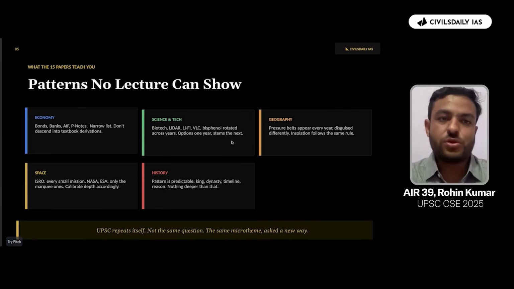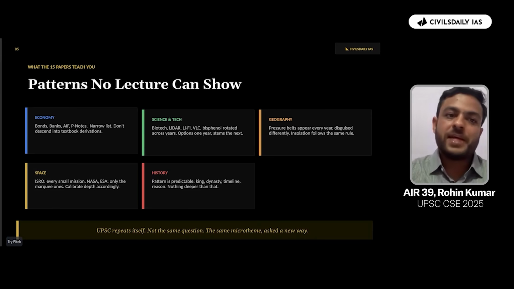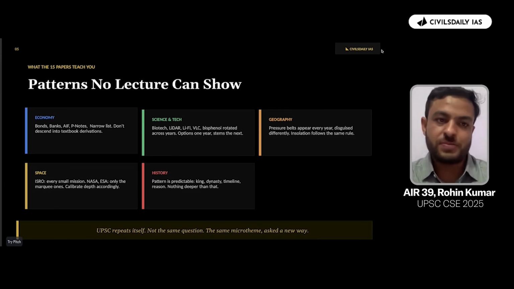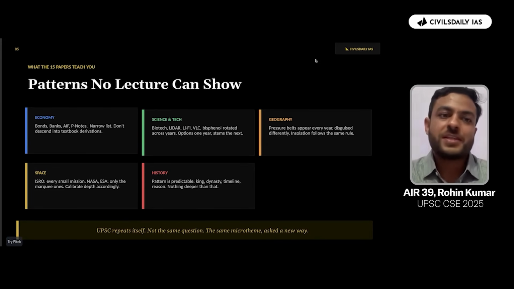So UPSC is not making questions out of the blue. There is no randomness, though when the questions of all the disciplines are aggregated, it might appear at one point of time when we look at the paper that these are random questions being asked by UPSC. But when you analyze them in depth, you would get an idea that there are no random questions. There might not be repetition of questions per se, but there is definitely a repetition of themes.